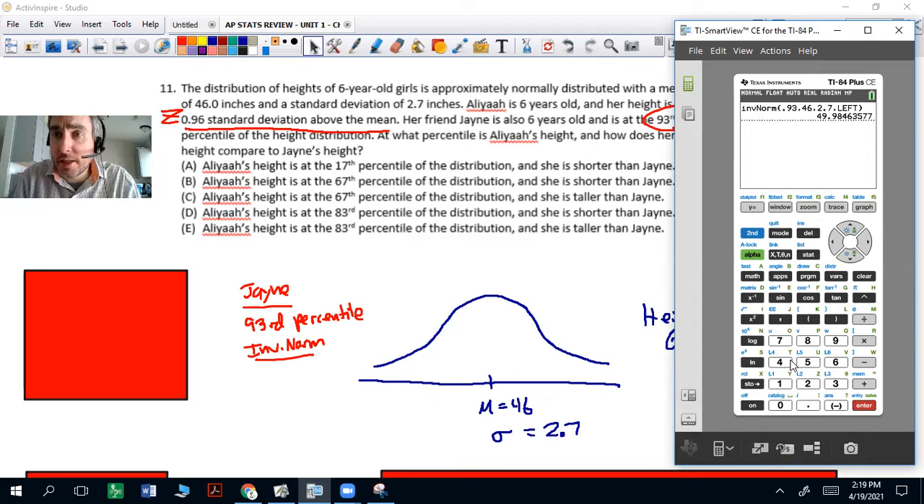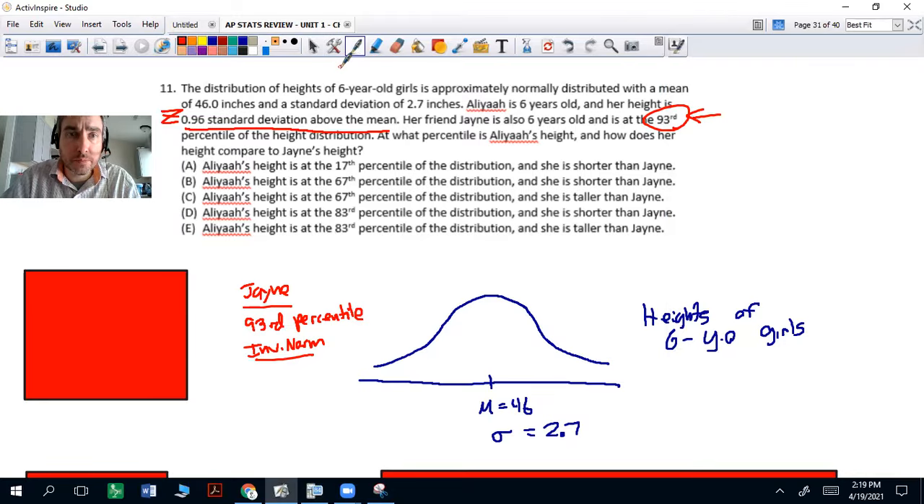And Jane's height is 49.98. Okay, that's Jane's height. 49.98. So again, we're just going to do inverse norm, 0.93, 46, and 2.7. So that's her height. Now let's look at Aaliyah.